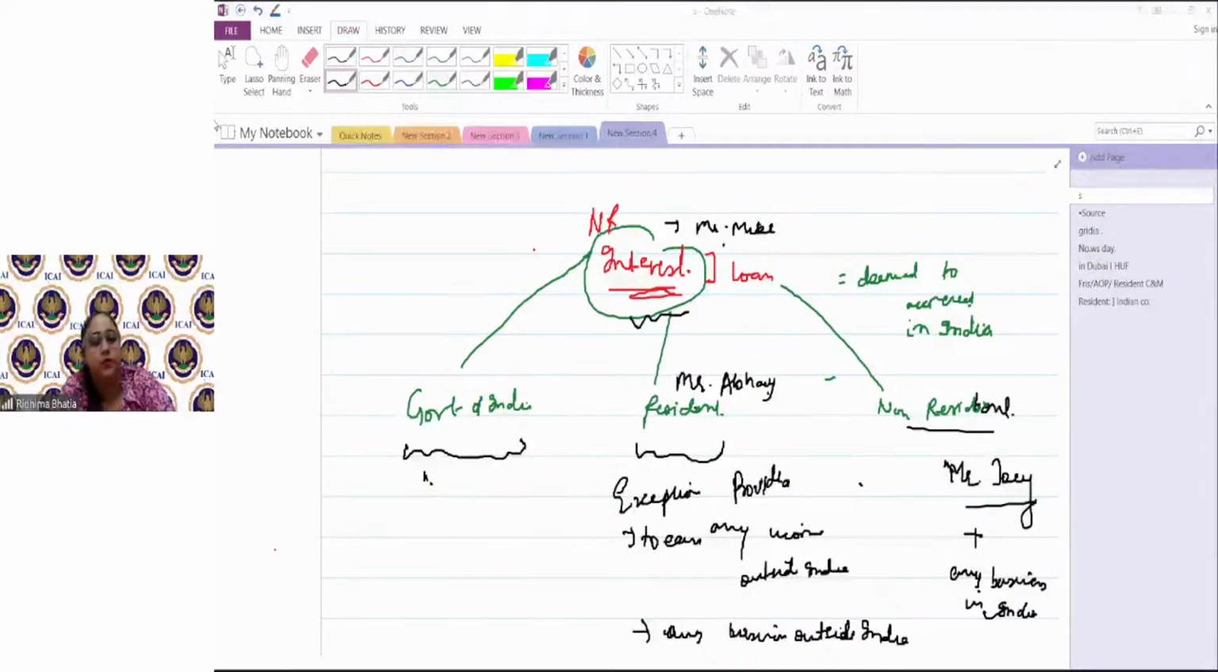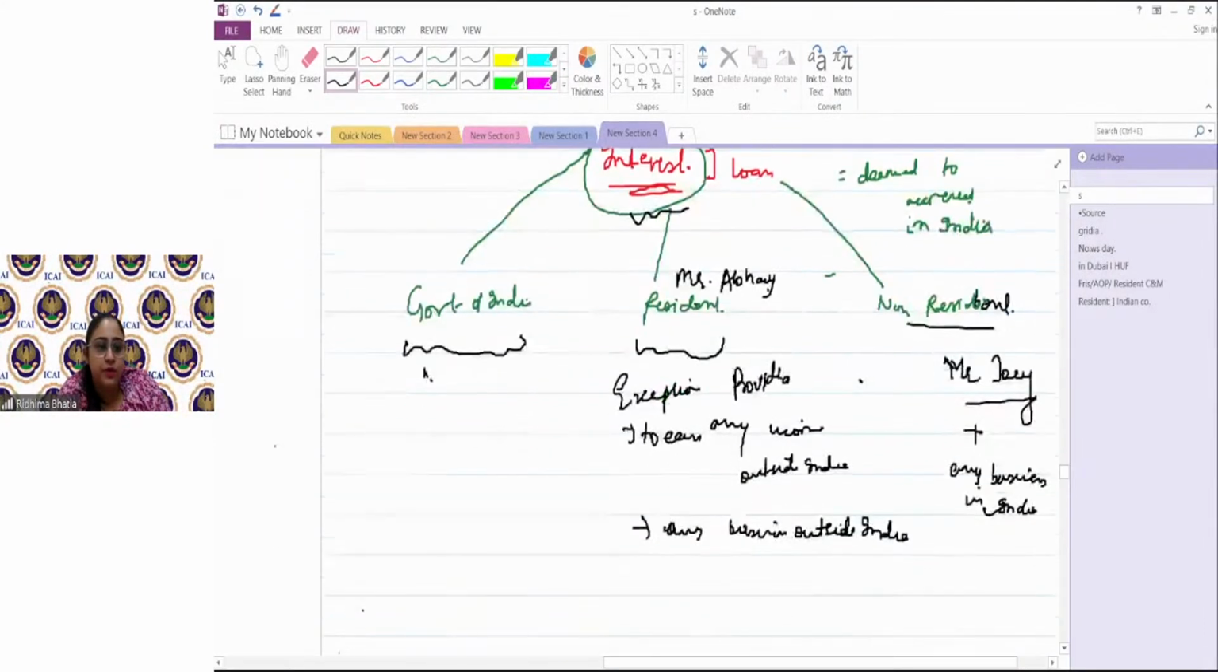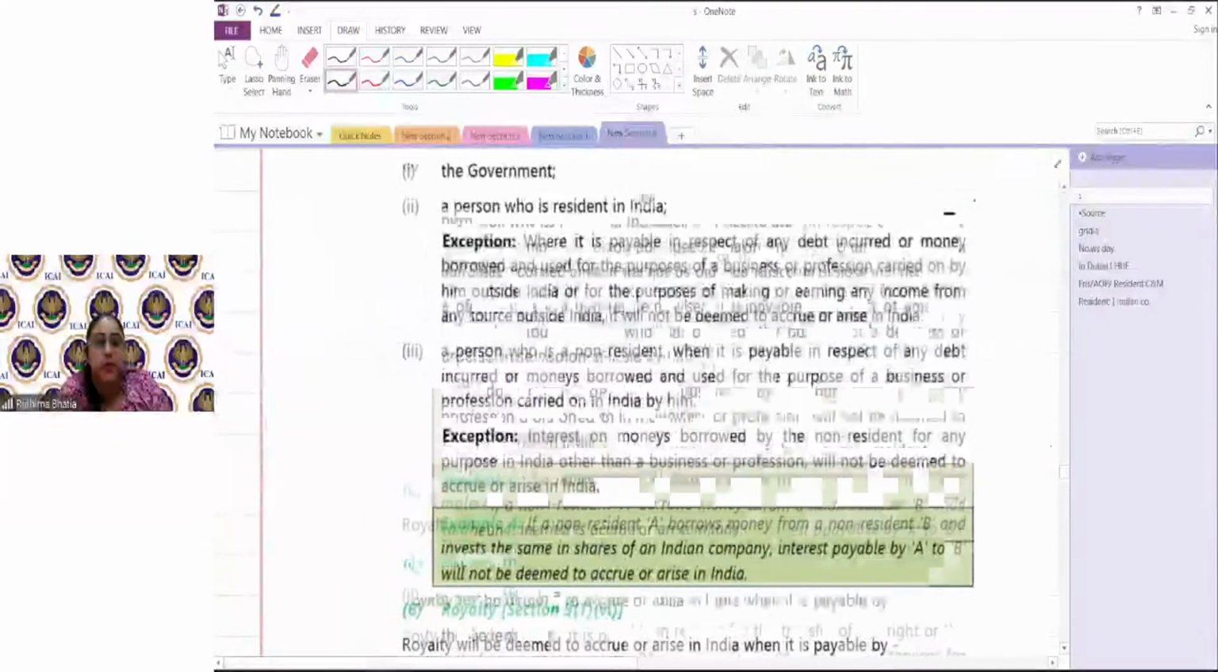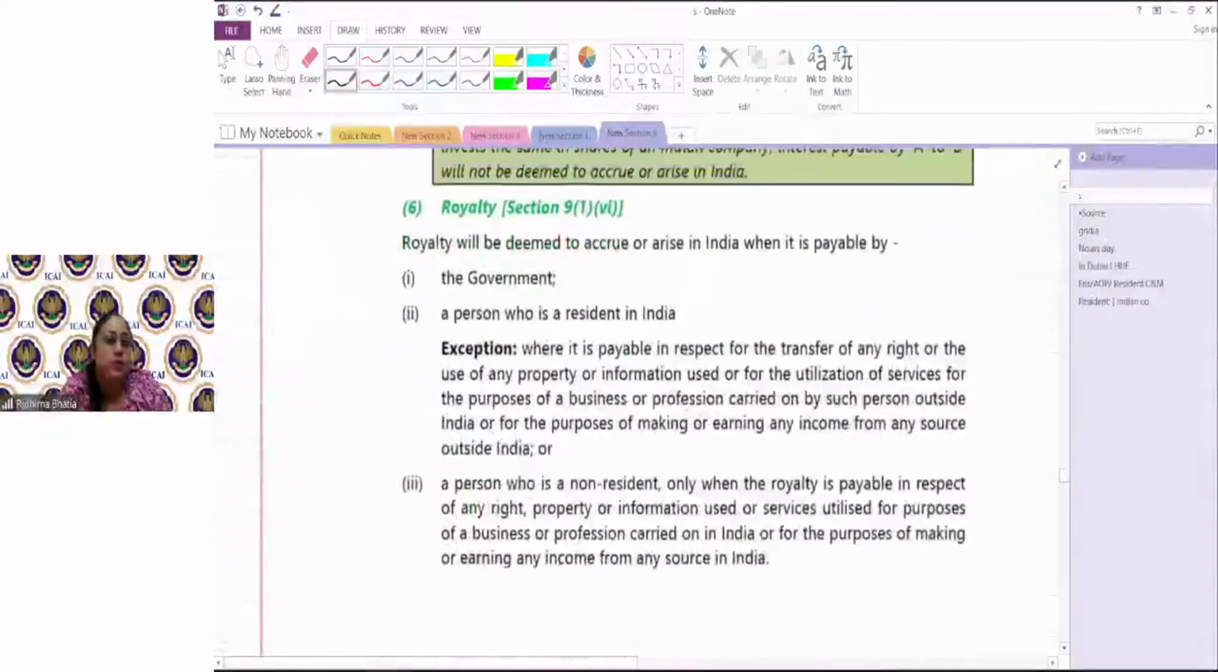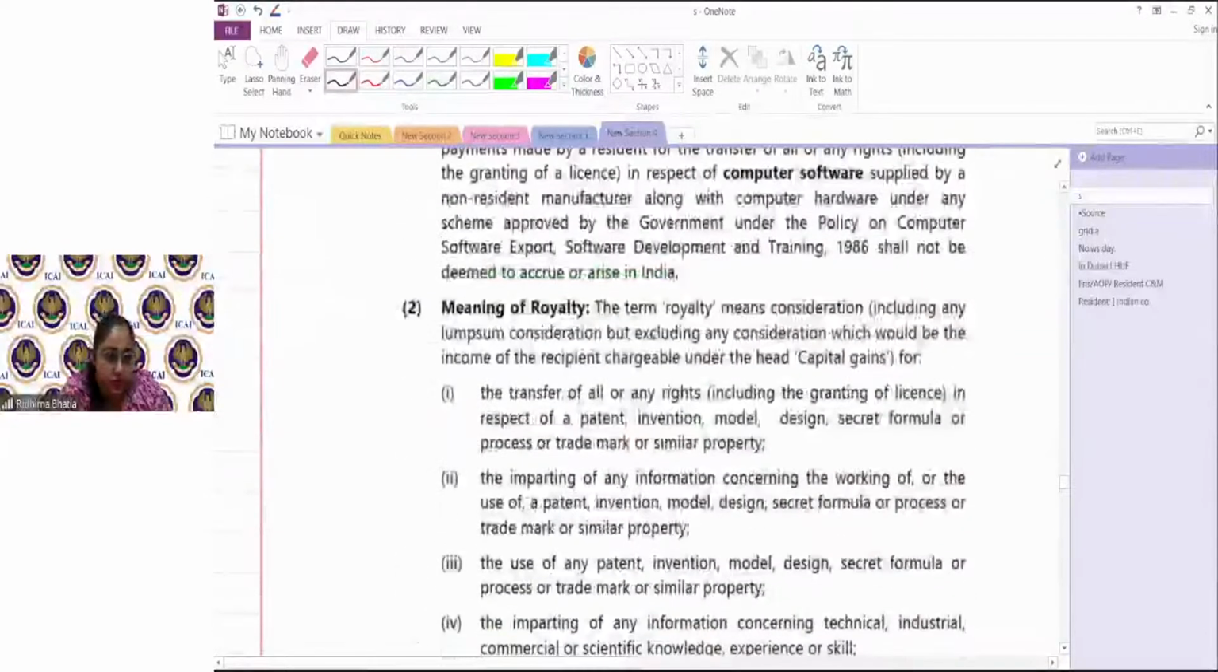Okay, clear, perfect. Then we move to royalty. Royalty means, first of all, what is royalty? Does anyone know what royalty is? Royalty is also a type of income which is earned.